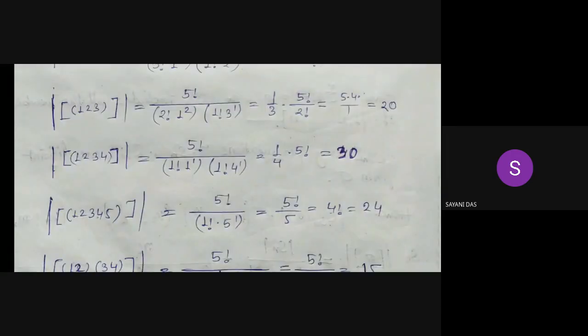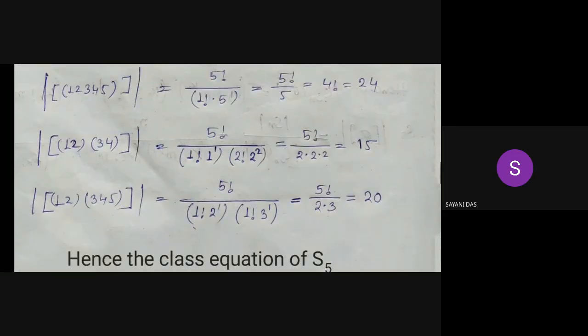And similarly for the product of a 2-cycle and another 2-cycle, like (1 2)(3 4). Here we have one 1-cycle, that is the 5 which is fixed, and we have two 2-cycles. So obviously we can put 5 factorial divided by, for the one 1-cycle, 1 factorial into 1 to the power 1, and for the two 2-cycles we write 2 factorial into 2 to the power 2. So this becomes 5 factorial by 2 into 2 into 2, and that's equal to 15.